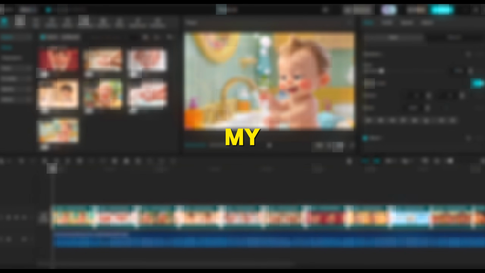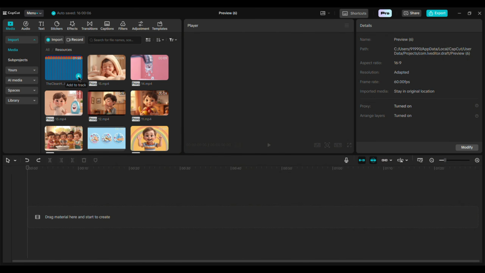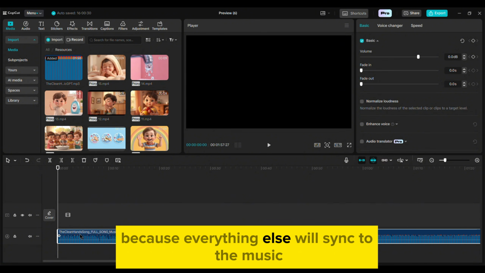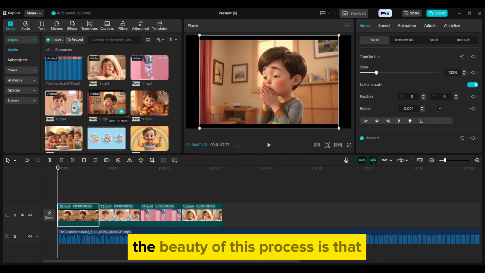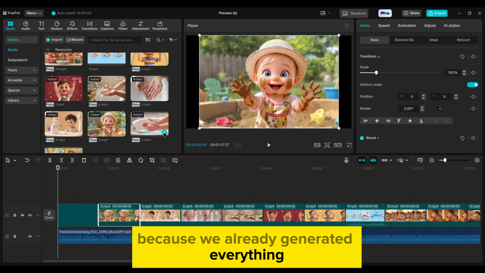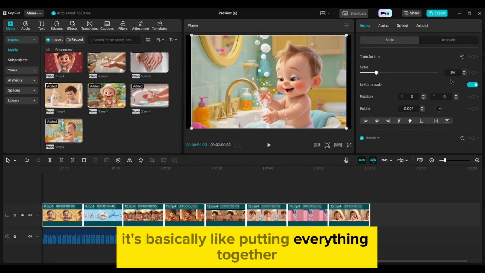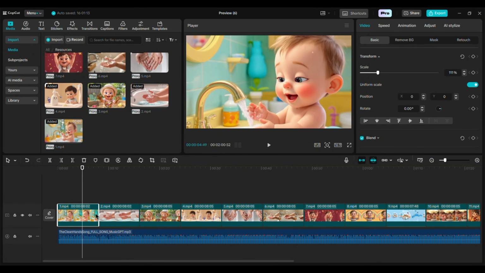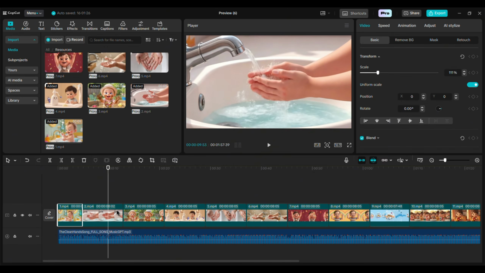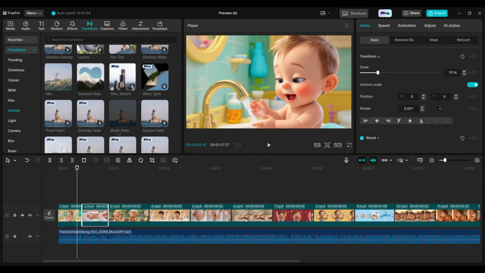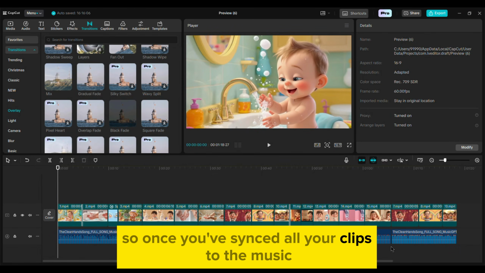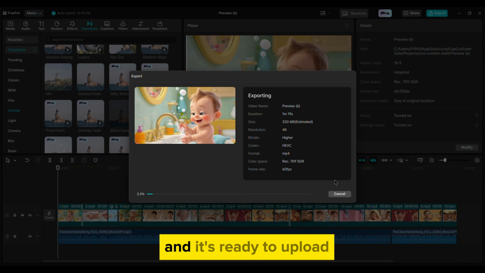Alright, now it's time to bring them together. I'm going to show you a quick breakdown of my editing project. And don't worry, this part is actually really simple. Start by adding your song into the timeline. This is going to be your foundation because everything else will sync to the music. Now take your animated video clips and start laying them on the timeline. The beauty of this process is that because we already generated everything in the correct order, it's basically like putting everything together. If your clips are a little too long or too short, just trim them to match the timing of the lyrics. And if you want to get fancy, you can add some simple transitions between clips, like a mix or a black fade. So once you've synced all your clips to the music, simply export the video, and it's ready to upload.